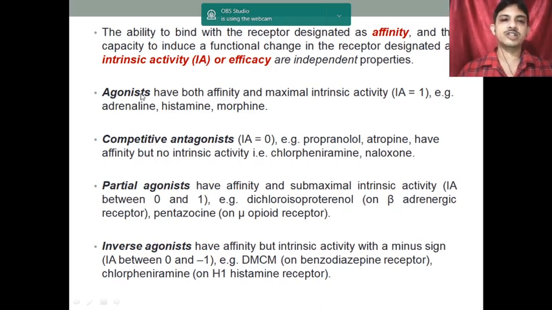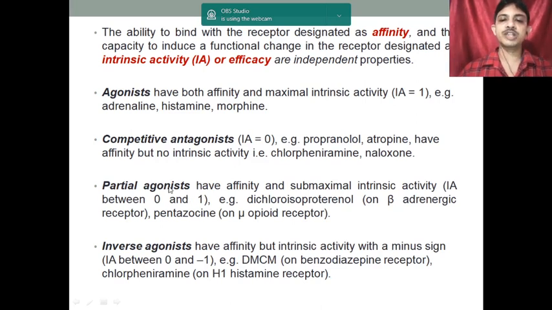Competitive antagonist: the intrinsic activity is 0. They do not have any function, but they actually bind, and they will inhibit the effect of the agonist. So the intrinsic activity is 0. Examples are propranolol and atropine, these are the drugs.